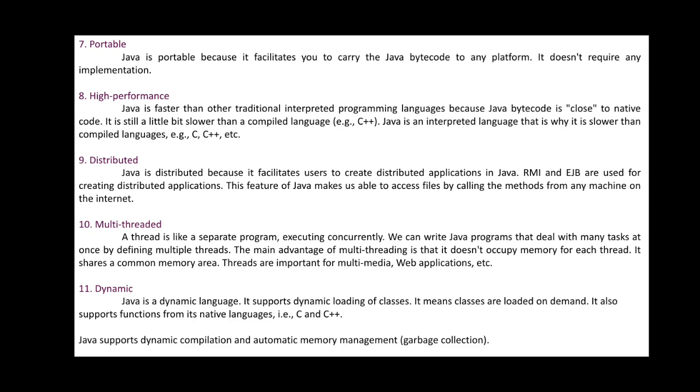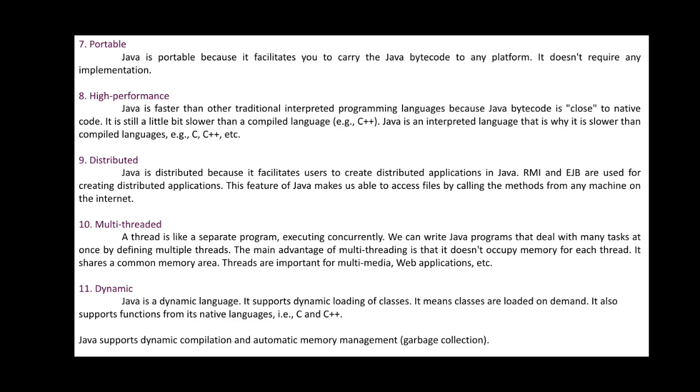We call them multi-threaded. The main advantage of multi-threading is that it does not occupy separate memory for each thread. It utilizes the same memory of the program. But in C programming, a function utilizes a different memory, and the program utilizes a different memory.